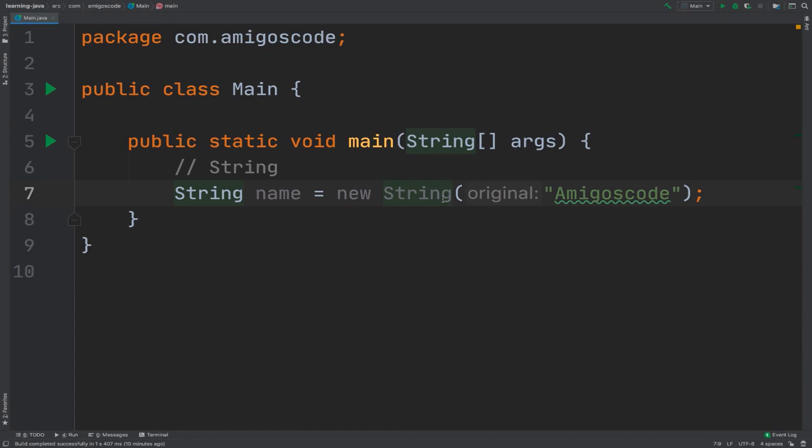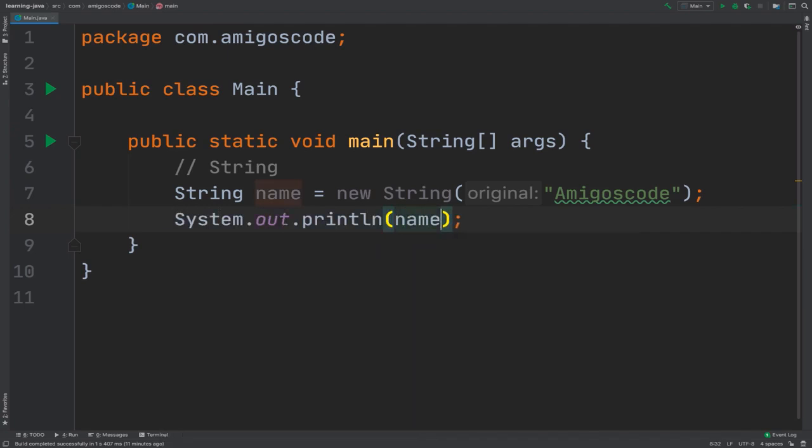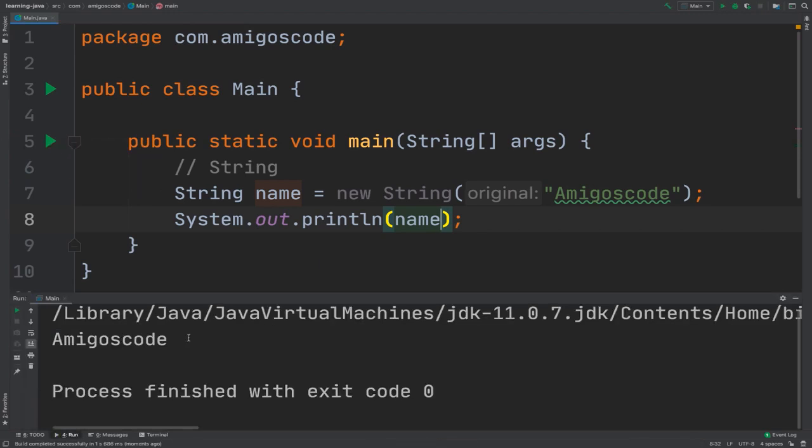Now a string, this data type, comes by default with Java. It allows you to store values, but you can perform a bunch of things. So remember before, if I simply say sout and then name, let's print the actual name. Let me run this. There we go, you can see that we have Amigoscode.